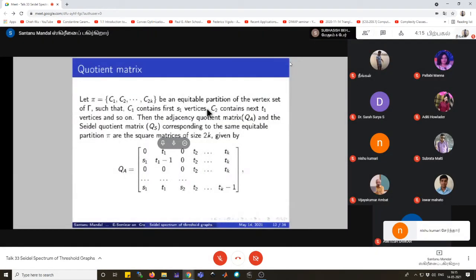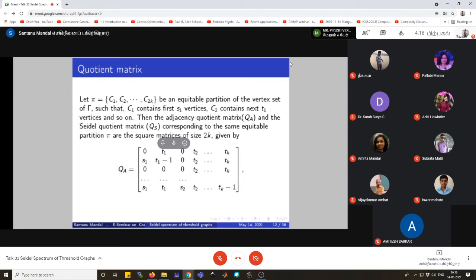To study the spectral property of a big matrix is very difficult, and in that case the quotient matrix, sometimes also called the partition matrix, plays an important role because its size is relatively small. That is why the concept of the quotient matrix is introduced here.